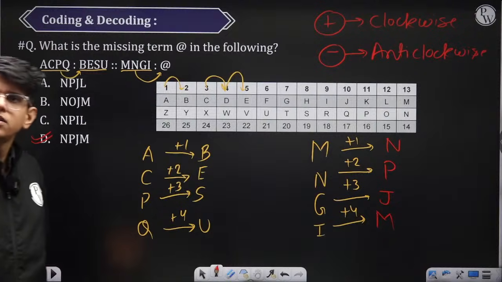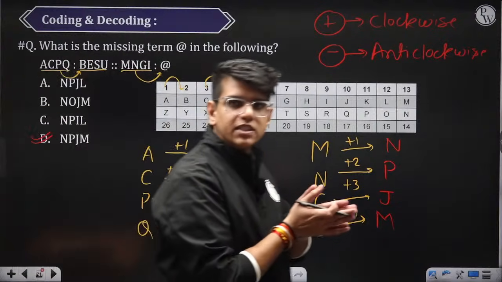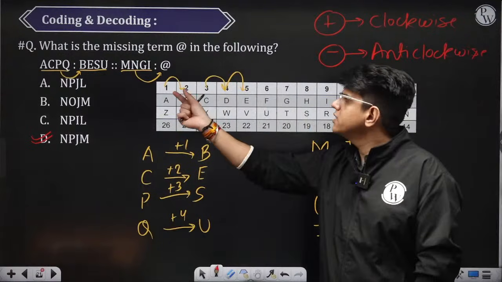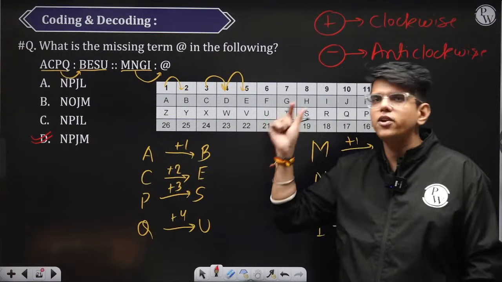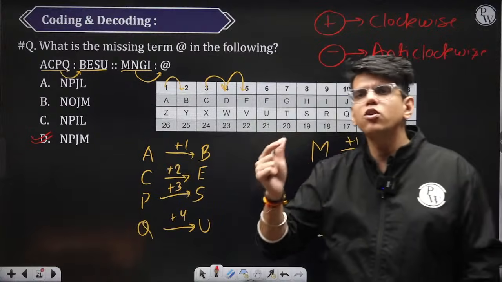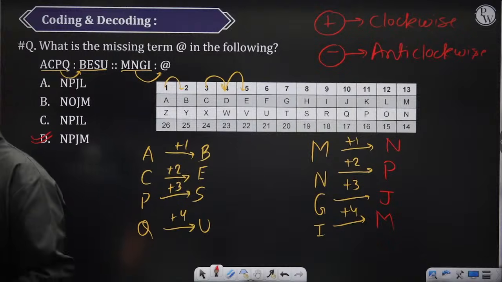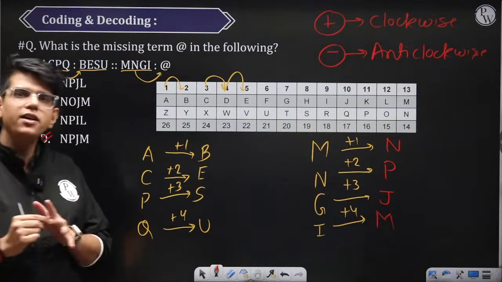Okay. Right. So this is the basic question, alphabetical coding, where every alphabet is connected to some other alphabet, or every alphabet is connected to 2 or 3 different alphabets. Now there is one more concept which we need to discuss.